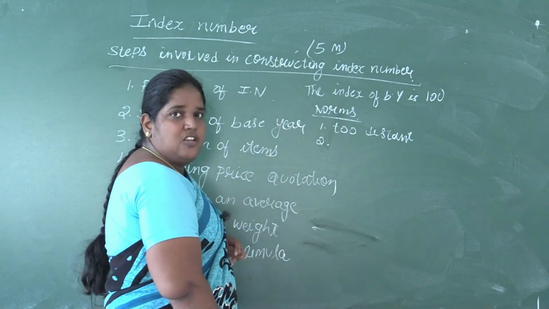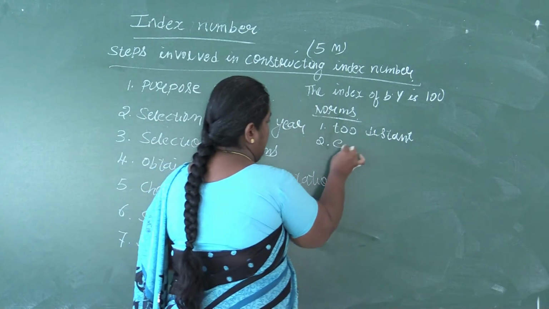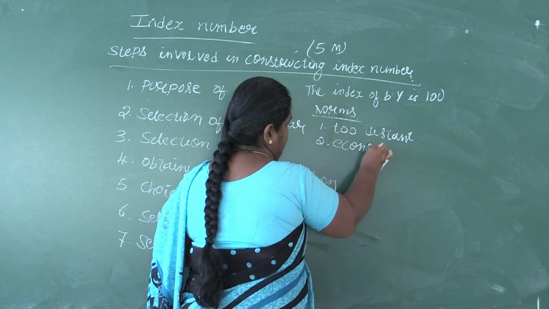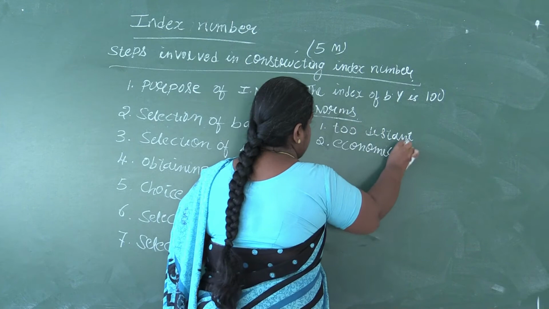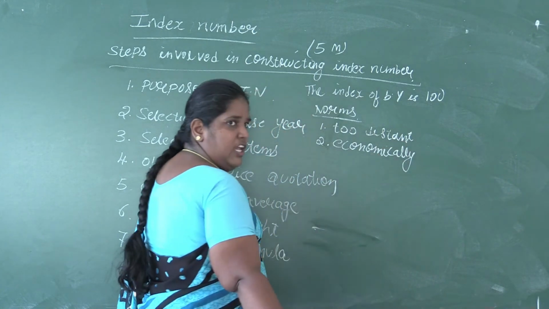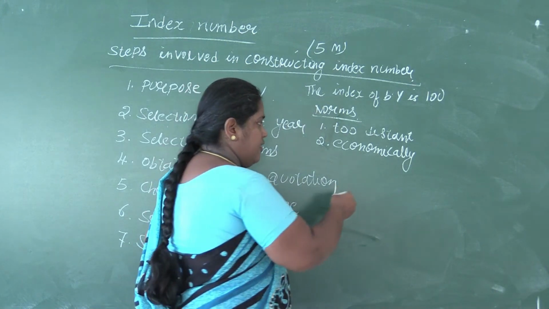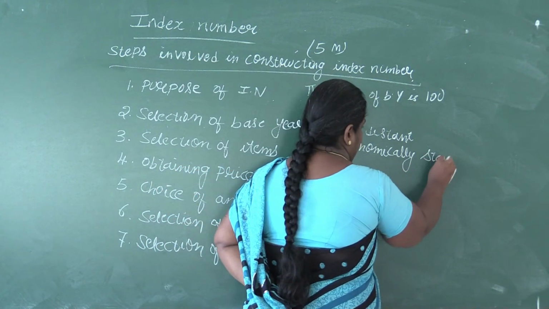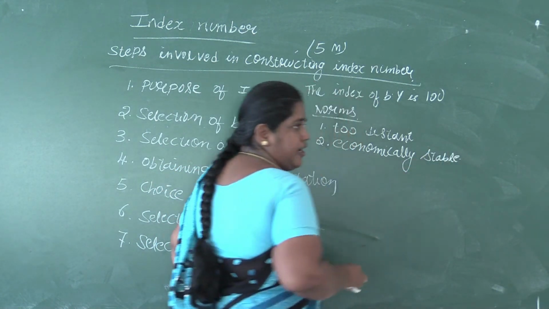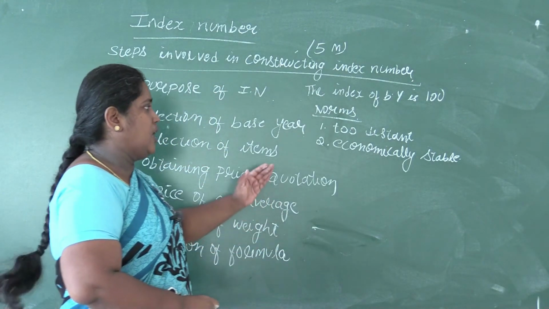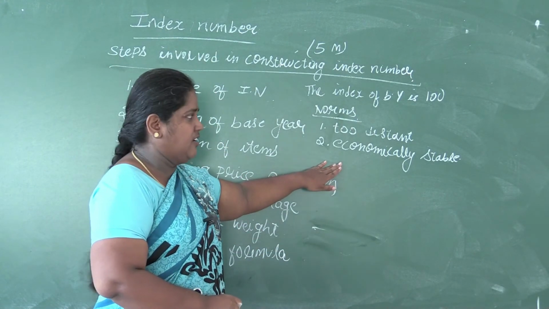And the base period selected should be economically stable. That is, it should be free from earthquakes, floods, or any such economically unstable condition. Lockouts or strikes, that type of year should not be selected.